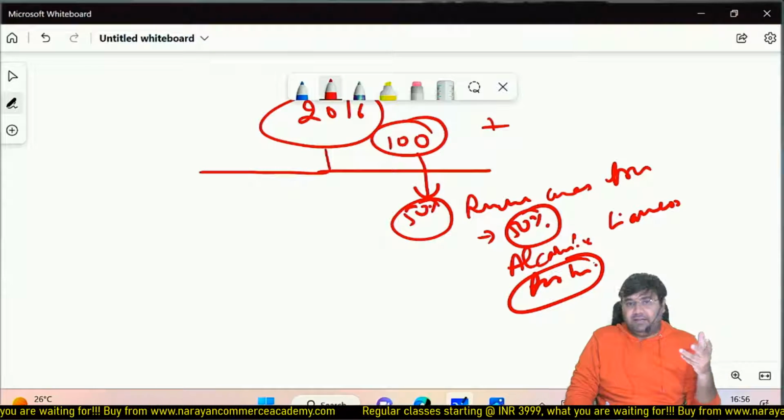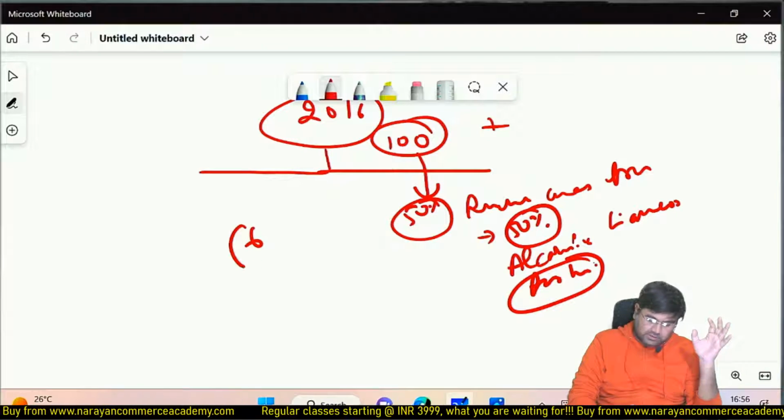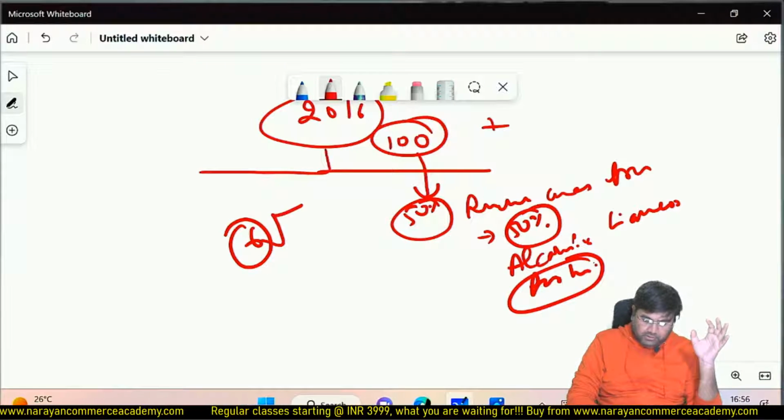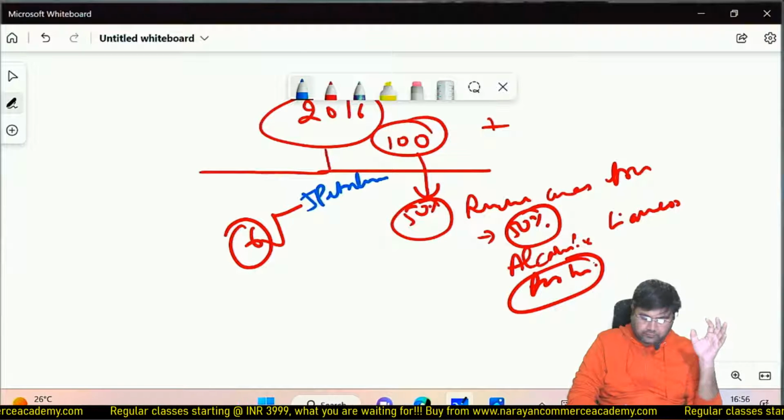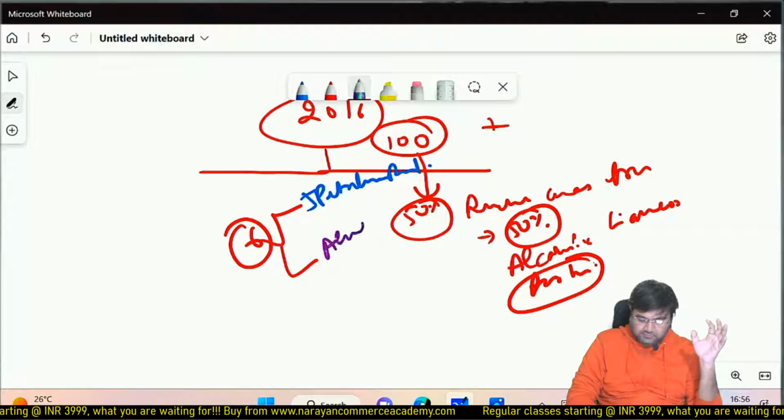So out of 100 rupees, 50 rupees come from 6 items. Those 6 items are 5 petroleum products and 1 alcoholic liquor for human consumption.